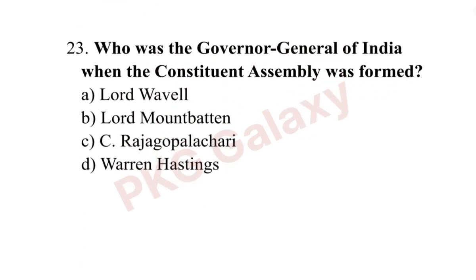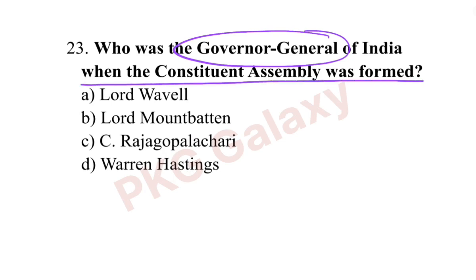Who was the Governor General of India when the Constituent Assembly was formed? The correct answer is option A, Lord Wavell.